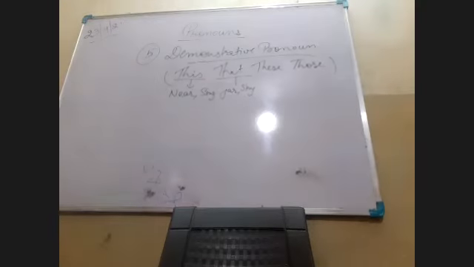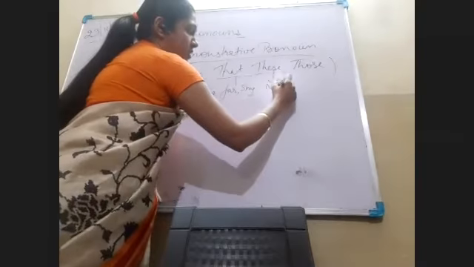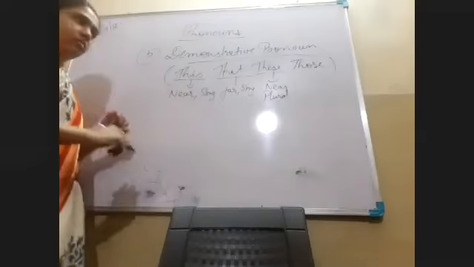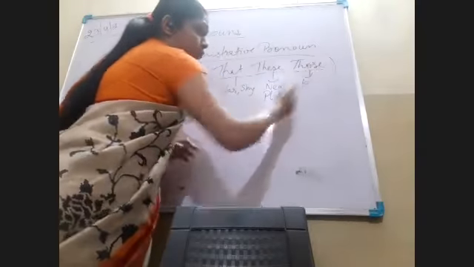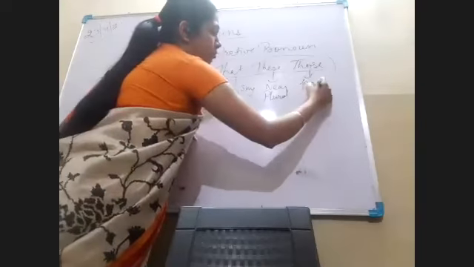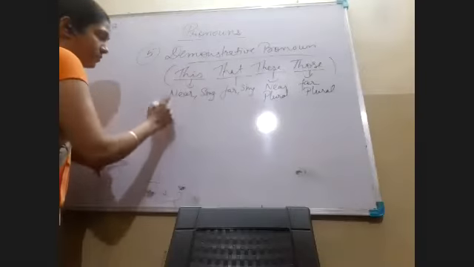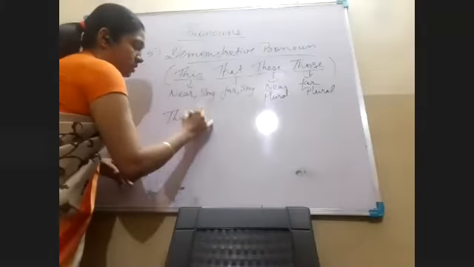These is used when we are referring to anything which is near but plural. And those is used for anything which is at a distance from the one who is speaking, far and plural. Example, I'll start with this one. This is the boy.